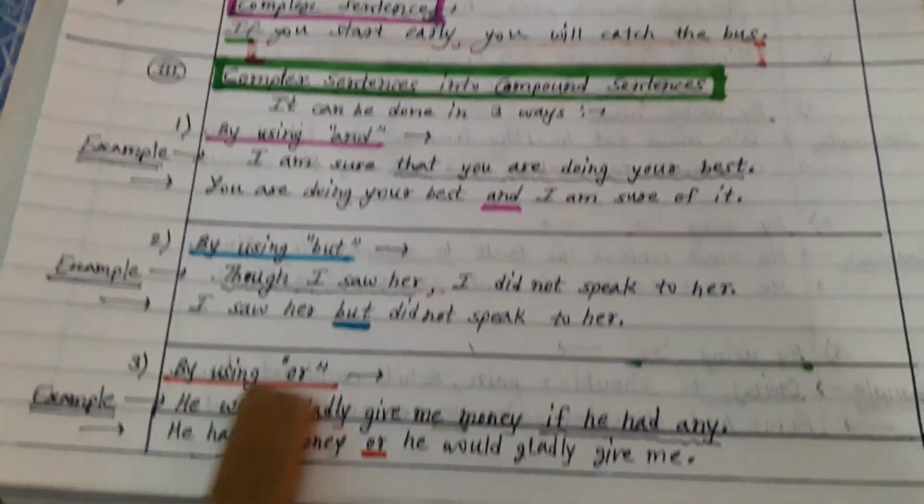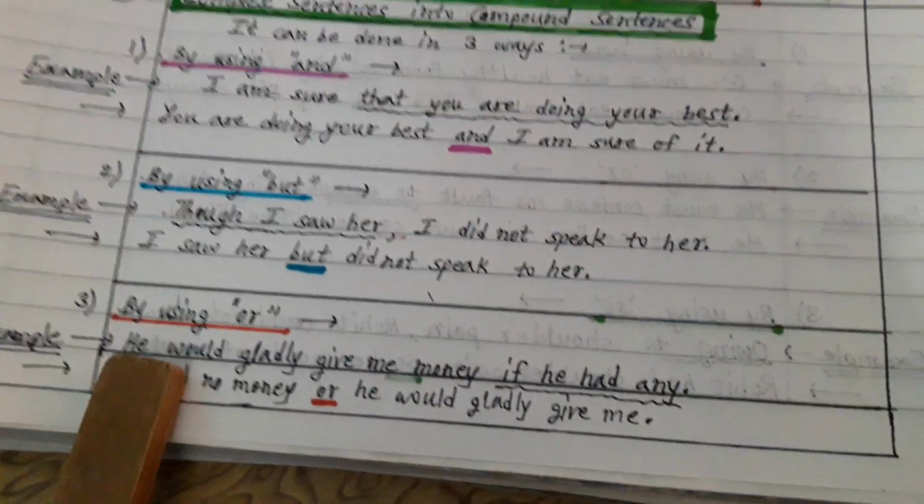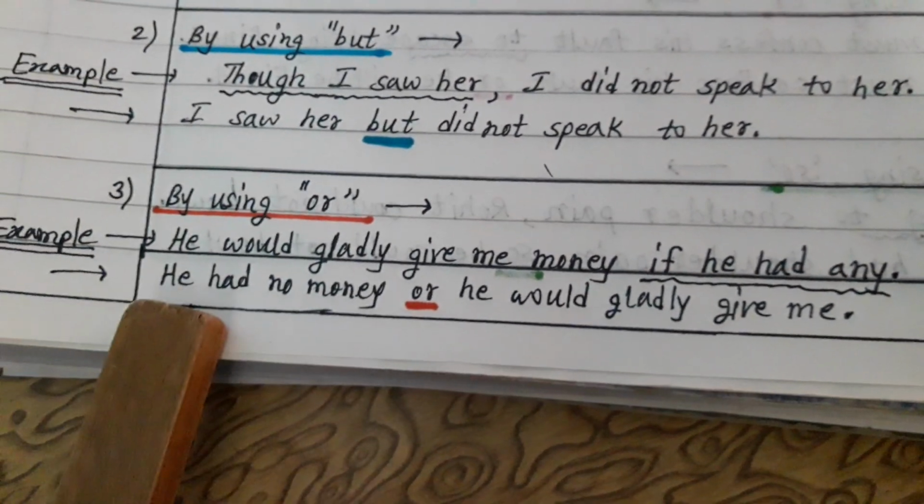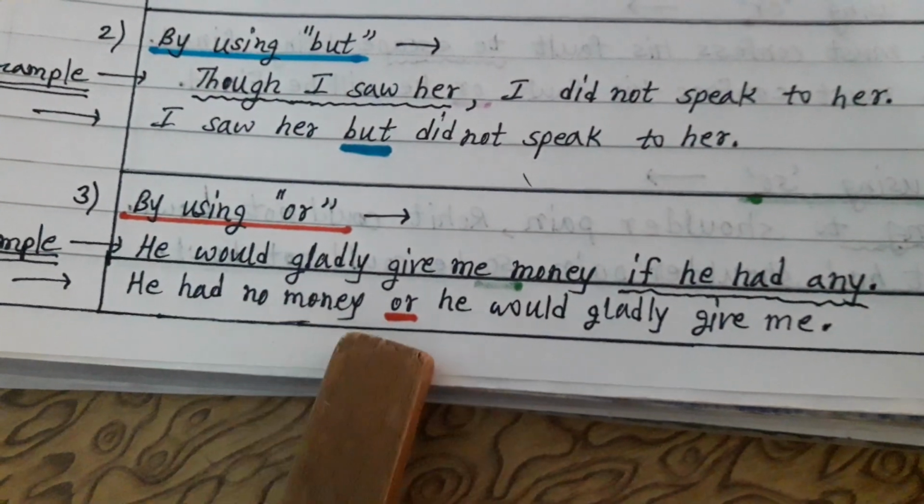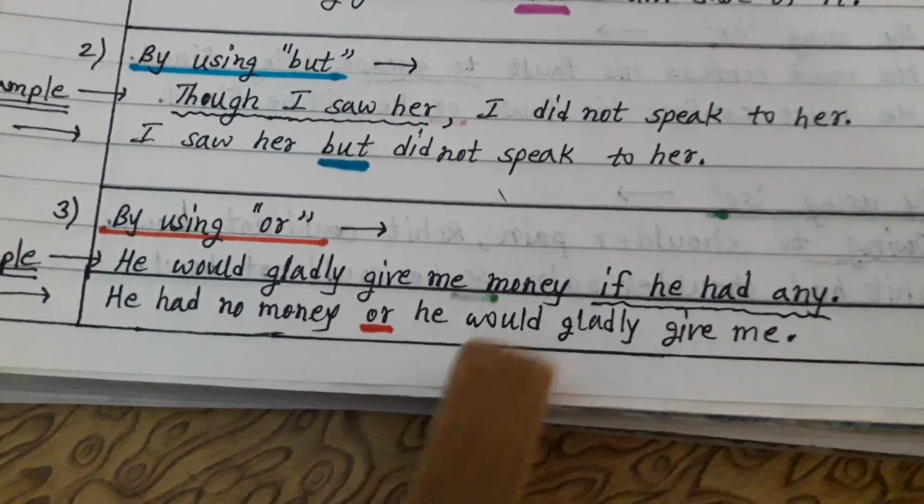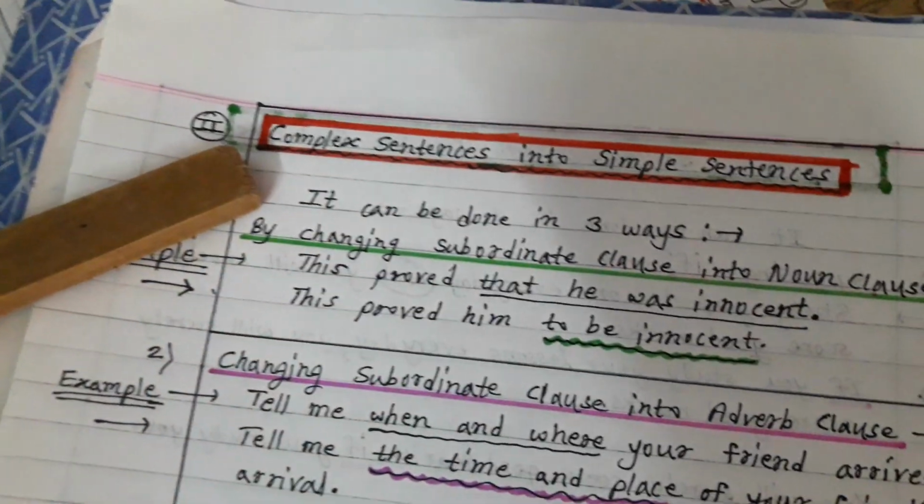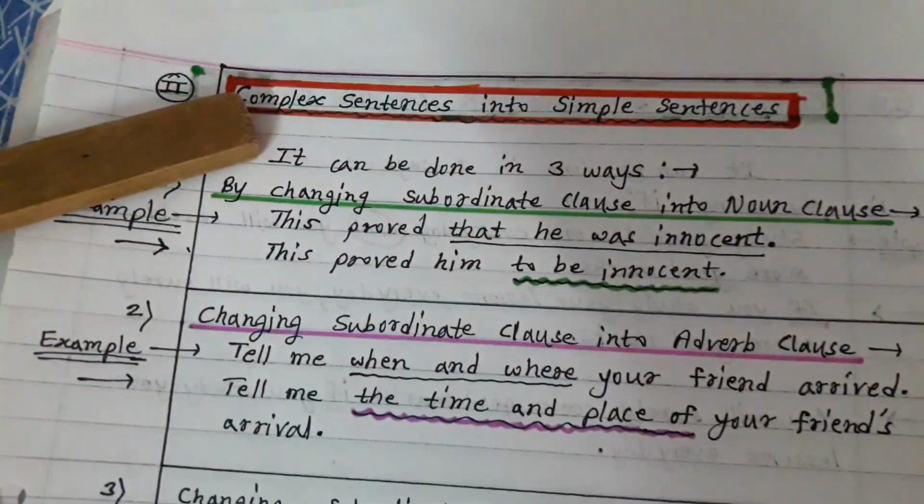Then the third point is by using or. He would gladly give me money if he had any. The answer is: he had no money or he would gladly give me. Or is used to form its compound sentence. And we are turning towards complex sentences, their transformation into simple sentences.